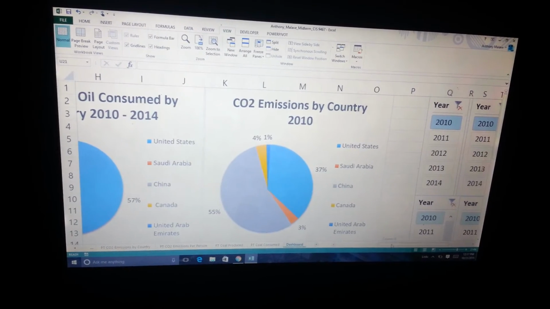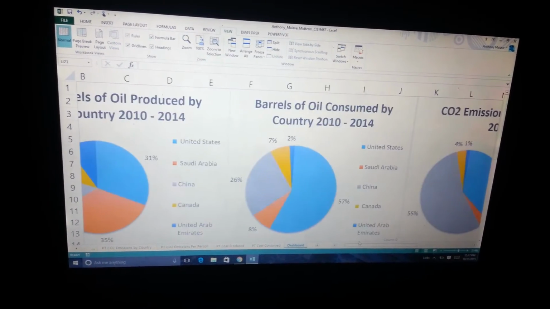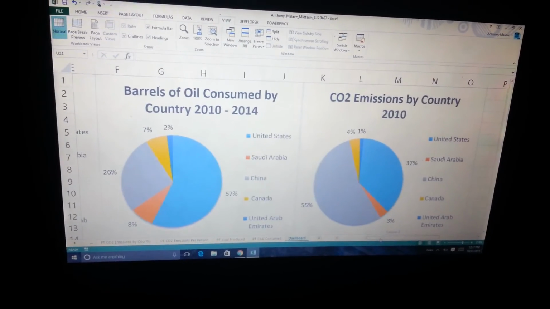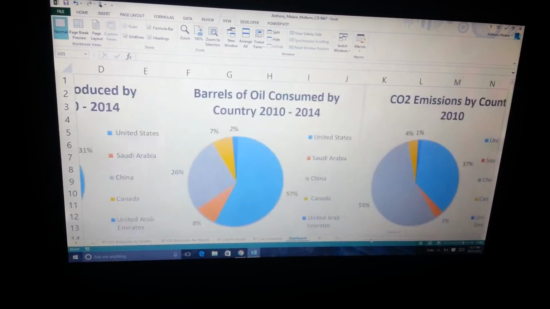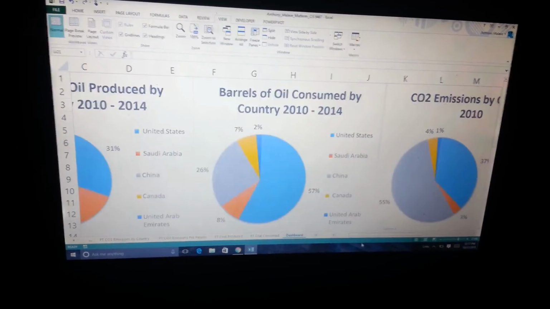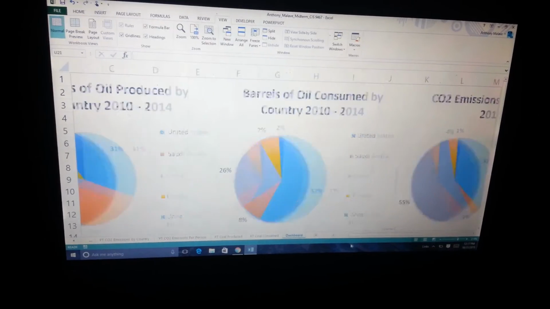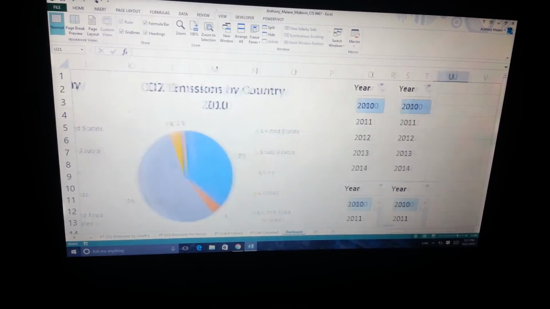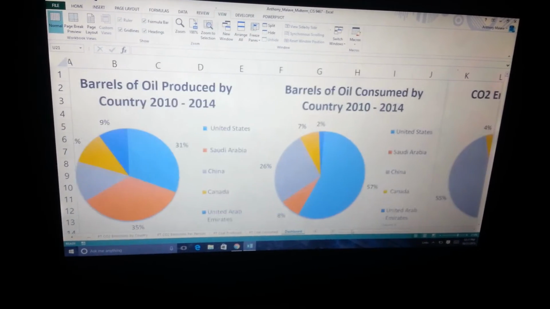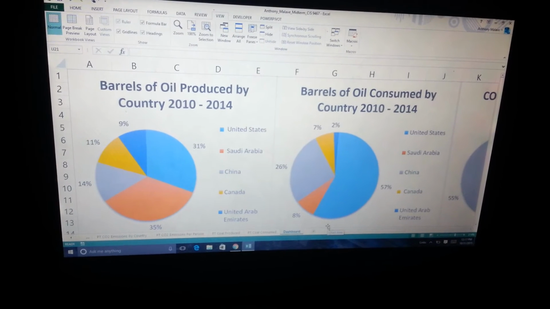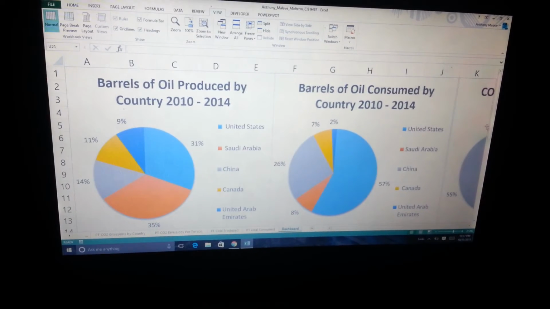As you can see, crude oil is a factor in the CO2 emissions because the United States actually does emit 37%, but it's not really a major one based on what we see for China and Saudi Arabia and all the other countries that I mentioned. So that got me thinking, maybe there's another factor that is contributing to the CO2 emissions from these countries.